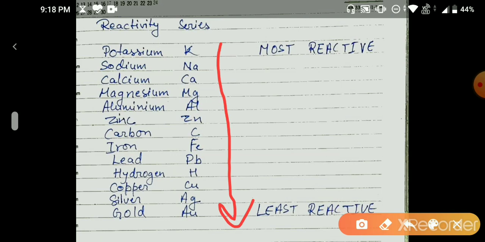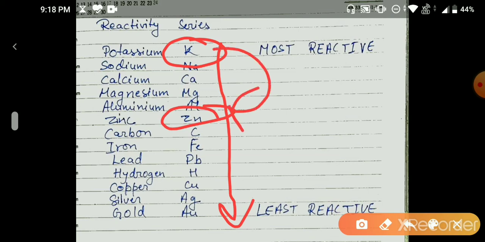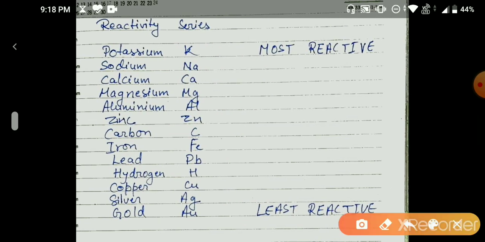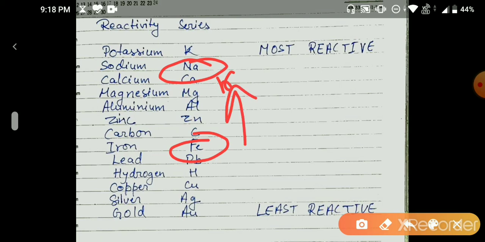Okay, so you can think of potassium, and if we take zinc, potassium will displace zinc. Let's have another example. If there is iron, and the second component is sodium, sodium is more reactive, so iron cannot displace sodium, whereas sodium can displace iron. So you can think like this: the more reactive metal or element will displace the less reactive one, and the less reactive cannot displace the more reactive.